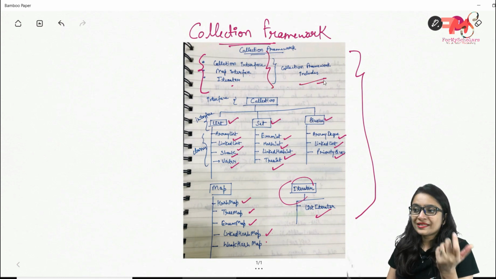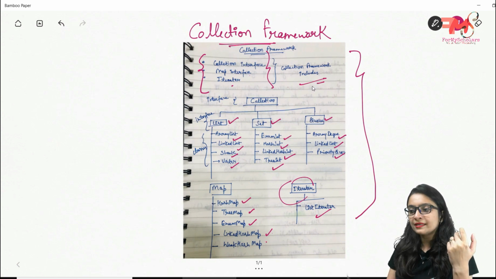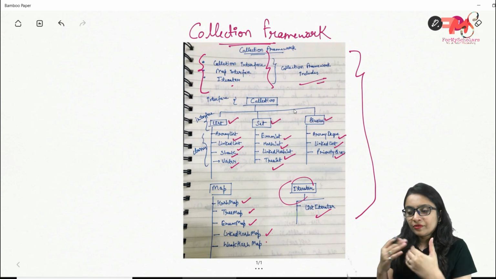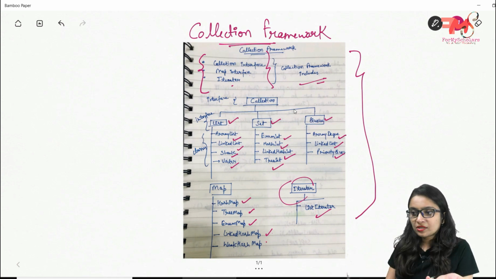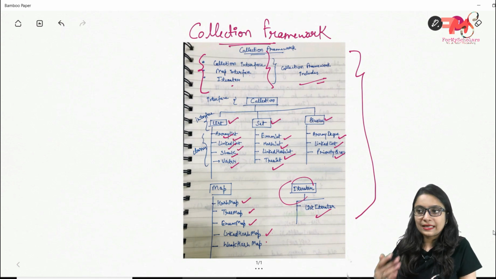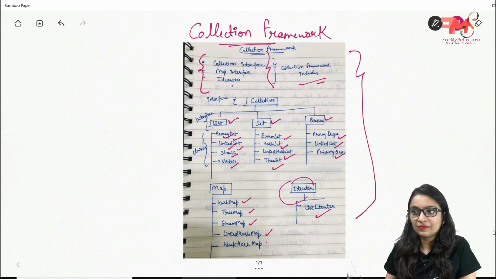Okay, you can consider it as a library also, because it is providing you the already written code or the libraries for creating the different data structures like array, linked list, stack, queue, array dequeue, hash set, tree map, graph, and many more. So we will be using the collection framework in order to use the inbuilt data structures available in Java.